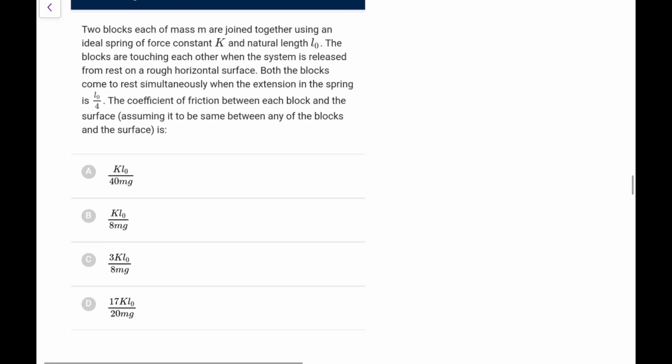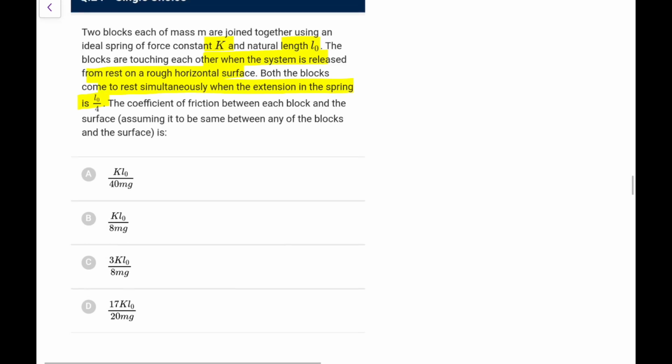Next, we have two blocks each of mass m joined together using an ideal spring of constant k and natural length L0. Blocks are touching each other and the system is released from rest on a rough horizontal surface. Both the blocks come to rest simultaneously when the extension in the spring is L0 by 4. Find the coefficient of friction between each block and the surface.